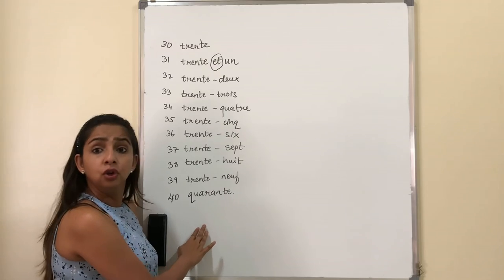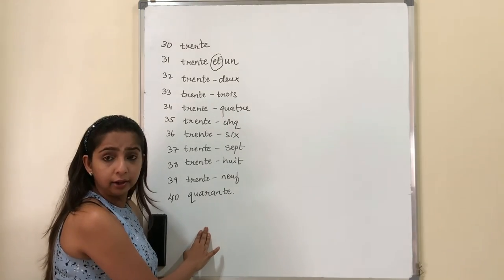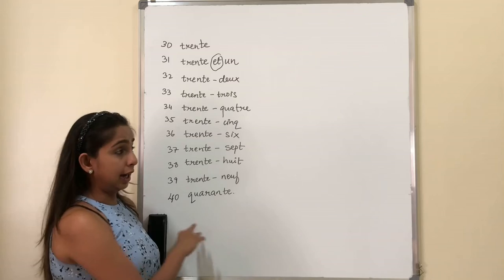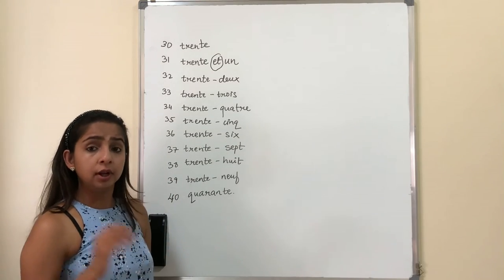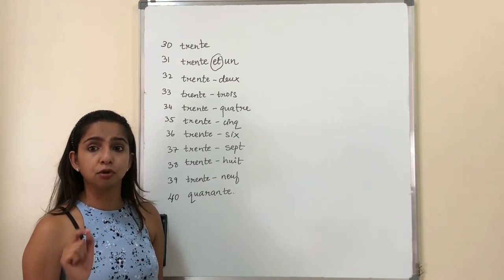Say again, quarante. Once again, quarante. I give you 2 minutes to go through the board and revise for yourself and repeat again from 30 to 40.